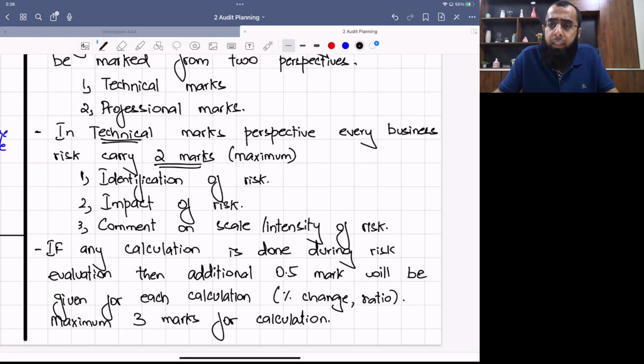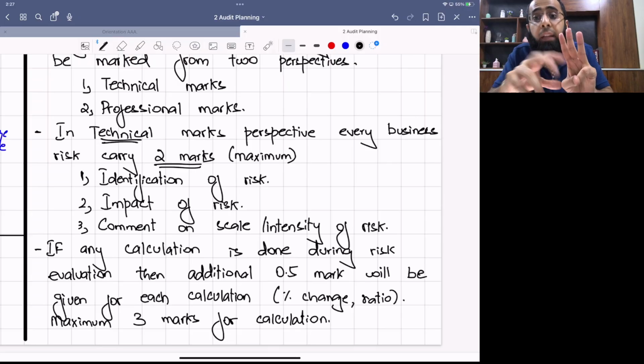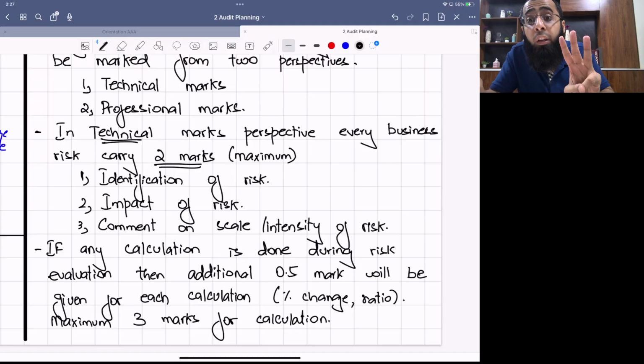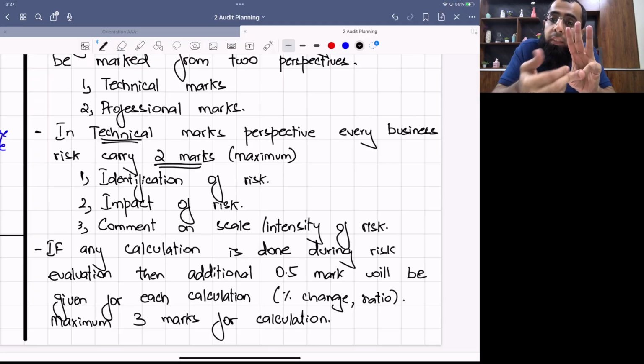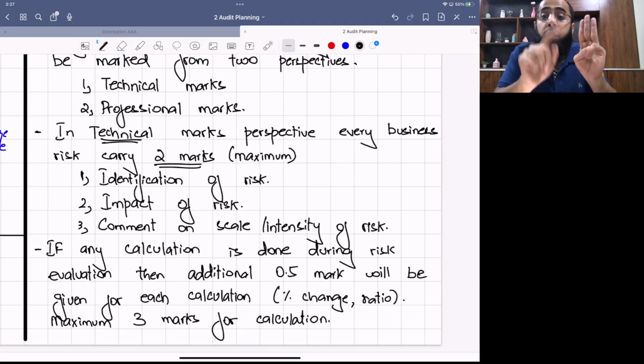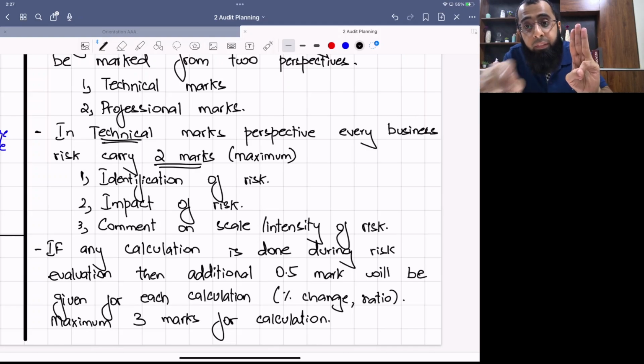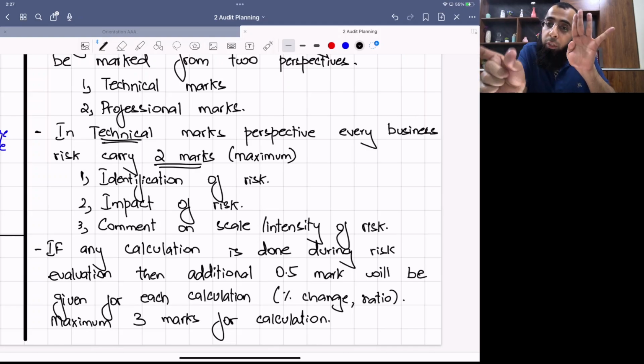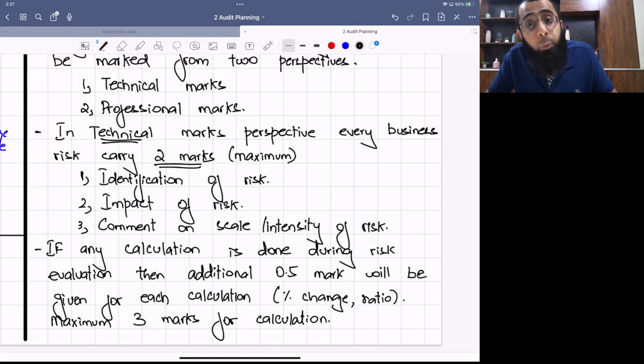Let me give you an example. For example, if there is an 8 marks requirement on business risk, with the 2 marks approach, you have to write 4 risks. But what you can do is write 3 risks, and within each risk, you do some calculations also, like profit margin, gearing, but where relevant. Don't do excessive calculations. You have to use them in your evaluation. So if you do 4 calculations, you get 0.5, 0.5, 0.5, 0.5, so 2 marks for the calculation. So your total 8 marks will be completed for that question.